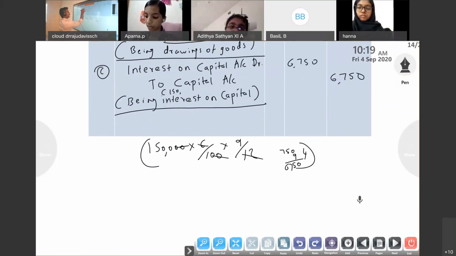1,50,000, percentage given 6, so 6 by 100. Here they specified the month. Otherwise it would be only this much. If they didn't specify, 1,50,000 is 6%. If they specified the month, that also you have to consider. Okay, over now. Interest on capital account to capital account.